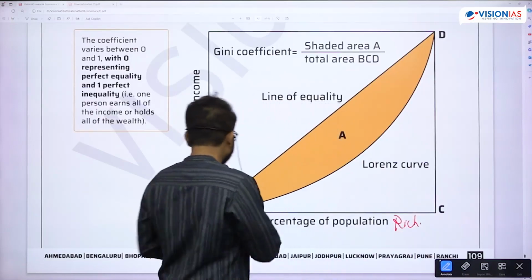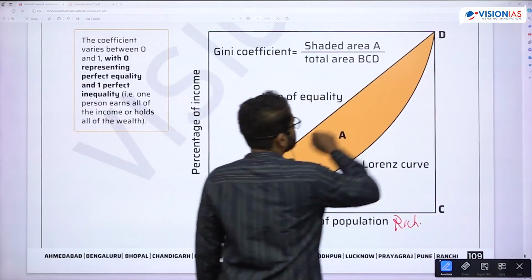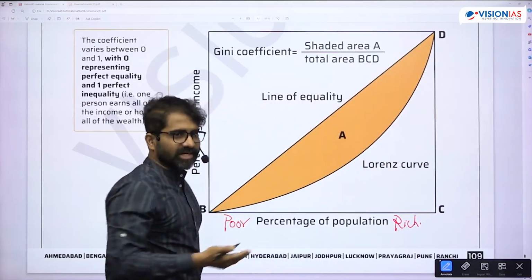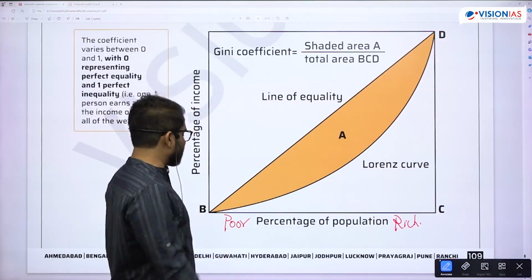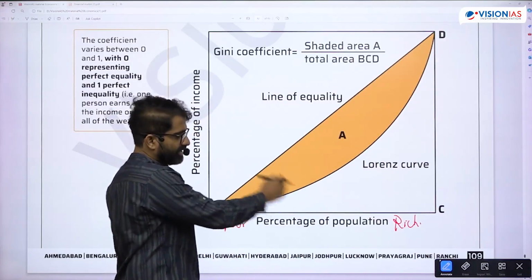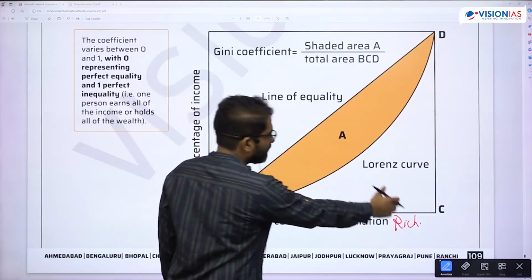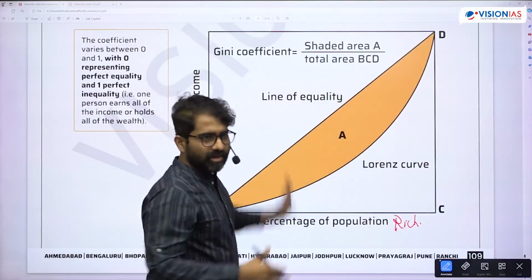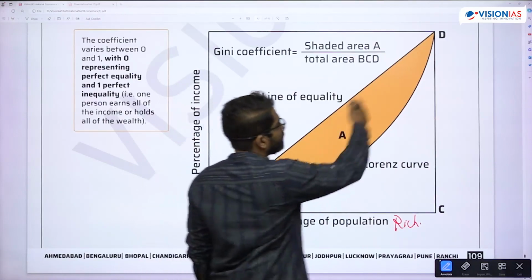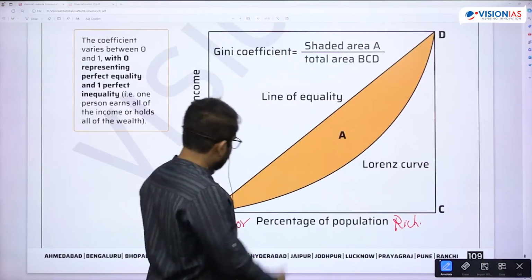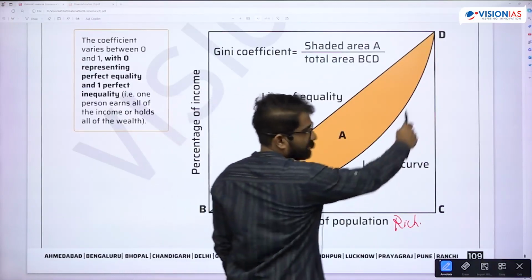Okay, so here this is called the line of absolute equality. It's an imaginary line, obviously. This indicates that 10% of the population is holding 10%, 20 is holding 20, 30 is holding 30%, 70 is holding 70% of the wealth. Is that okay? Or income. So that is basically the line of absolute equality. This will never be reality. Okay, so this is the Lorenz curve.